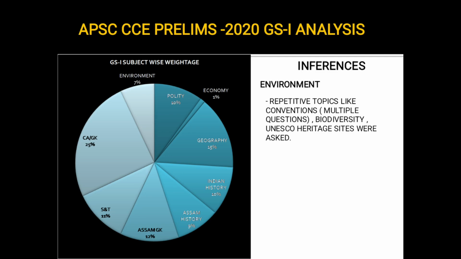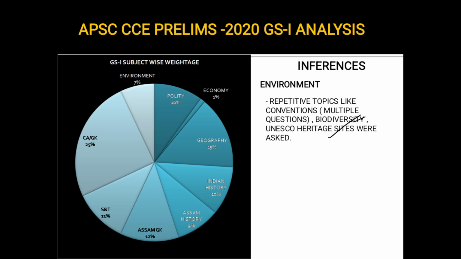Okay. Questions are repeatedly asked from biodiversity. Like there was a question on which site from Assam is a biodiversity hotspot or a world UNESCO heritage site. So these are some topics from which questions are usually asked. So it is always advisable to make notes of all these topics.